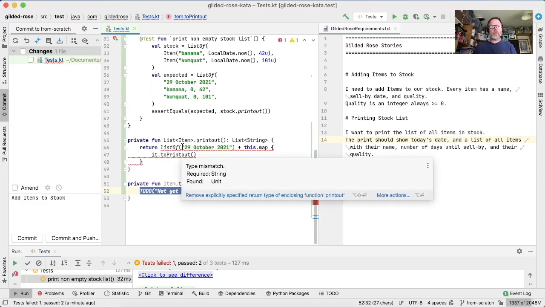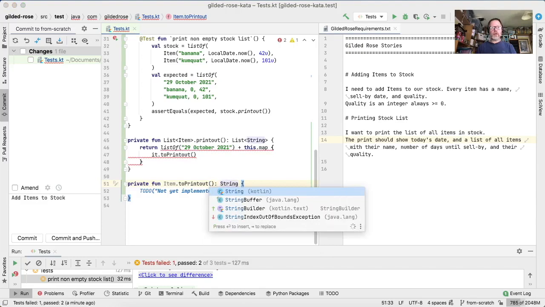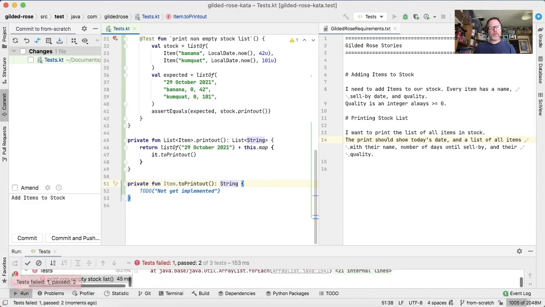Okay, why does this not compile? Good question. It's because it doesn't know the type of this. So we know that the type of an item printout is going to be string. That compiles, but fails because we haven't implemented it.